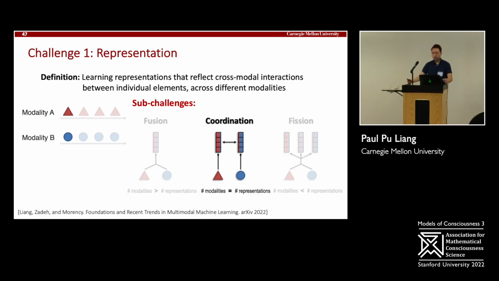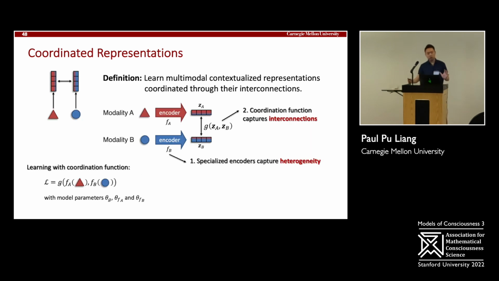So now I'm going to look at representation coordination as one case study. I'm going to look at this example, and I'm going to relate it to how we can study Brainish, this multimodal language in a CTM. Going into a bit more detail on coordinated representations, they take in both elements and modalities, and use encoders that can be specialized. That's where you capture heterogeneity in your data. You use different encoders to capture different structures or different noise in different modalities. And that gives you some representations.